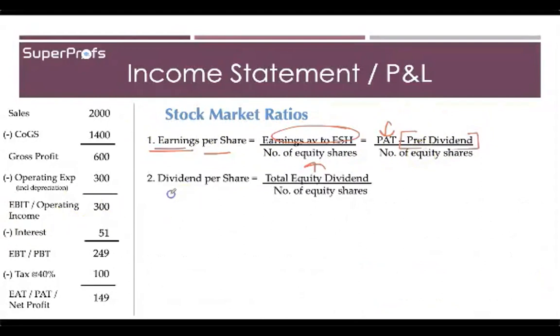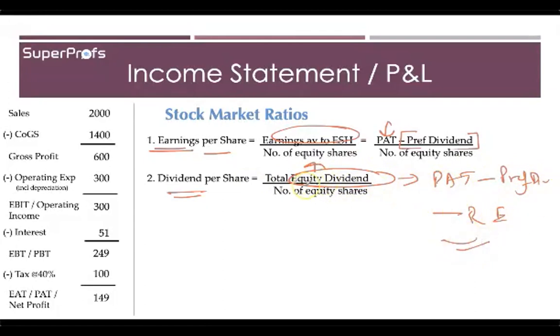The second one is dividend per share, and in this you calculate by dividing the total equity dividend, which is paid out after you first give the preference dividend from the PAT, and then once you have taken whatever the retained earnings are, so PAT minus preference dividend, and then you remove the retained earnings, then you will get the total equity dividend. Then you divide this by the total number of equity shares. That will give you your dividend per share.